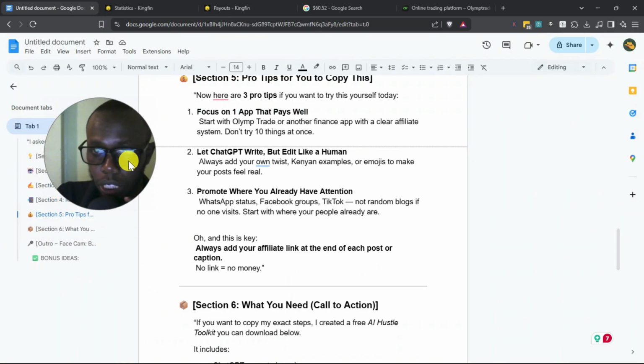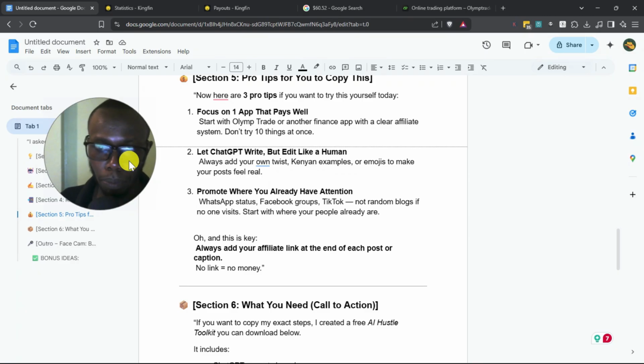So let's talk about tips. The first thing is focus on one app that pays well. Start with Olymp or another finance app with a clear affiliate system. Don't try 10 things at once. That's the secret that I learned. Focus on one thing. The second thing is let ChatGPT write, but edit it like a human. Don't just copy paste from ChatGPT and share it directly. Always add your own twist. Include Kenyan examples, and of course you can add things like emojis to make your post look real.